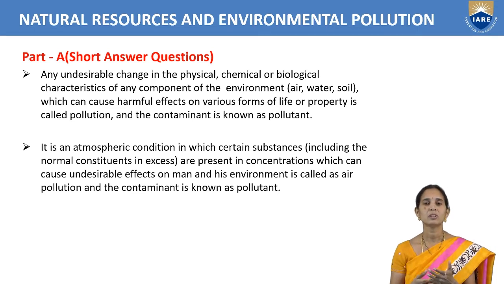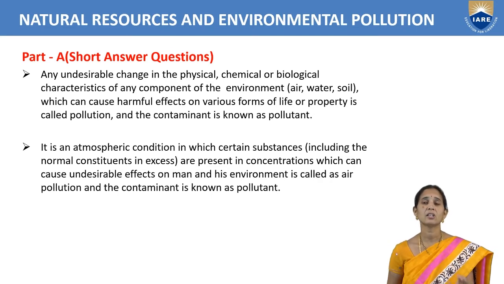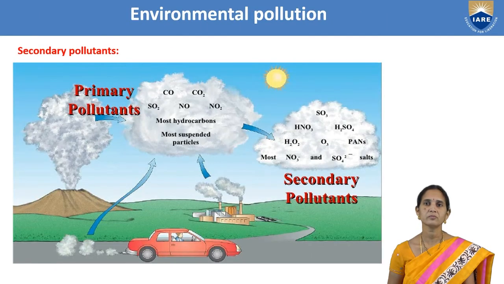So the environment will be polluted. That is affecting the property of the materials, or it is affecting human beings or plants. That is called environmental pollution. And a contaminant is known as a pollutant.